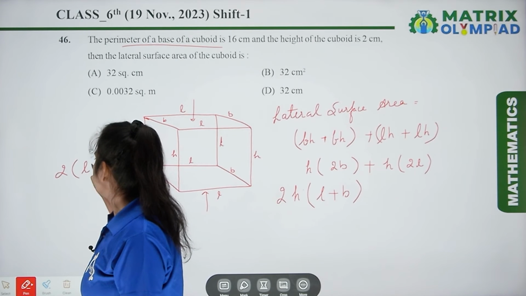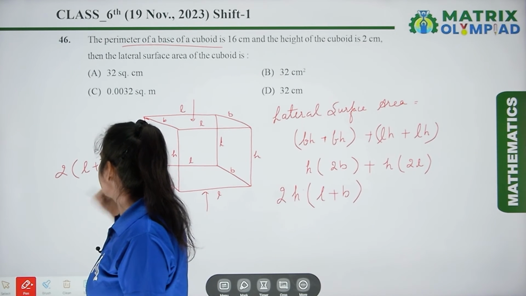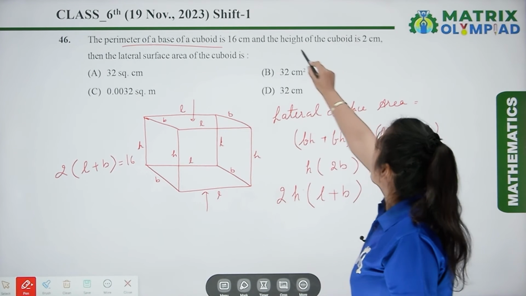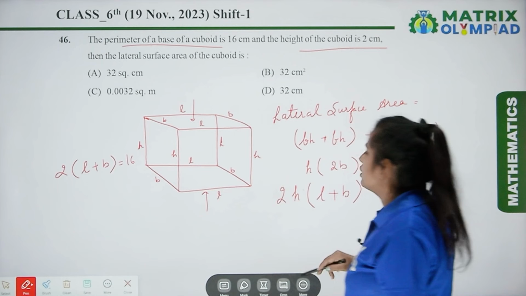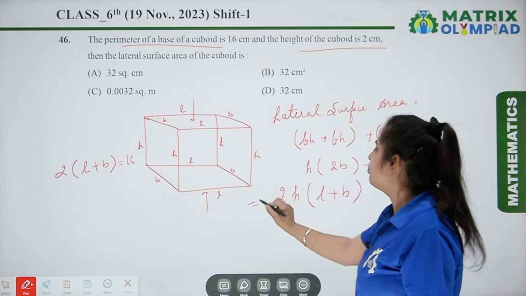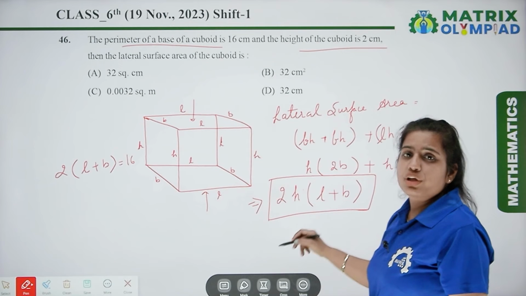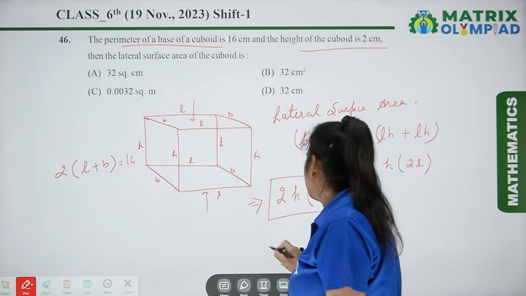Parameter is 2L plus B. That is given to us, 16 centimeter. Height is given to us, that is 2 centimeter. So here, if we put the values, now putting the values in this formula, we will get,